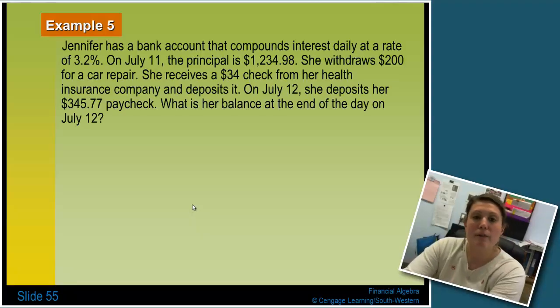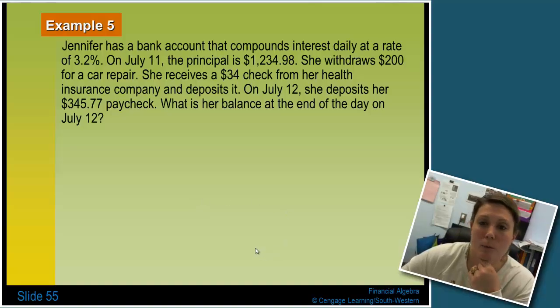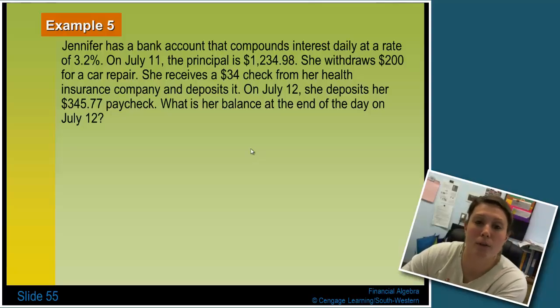And example 5, Jennifer has a bank account that compounds interest daily at a rate of 3.2%. On July 11th, the principal is $1,234.98. She withdraws $200 for a car repair. She receives a $34 check from her health insurance company and deposits it. On July 12th, she deposits her $345.77 paycheck. What is her balance at the end of the day on July 12th? So we have to figure out what she earned on July 11th, as well as what happened on July 12th.